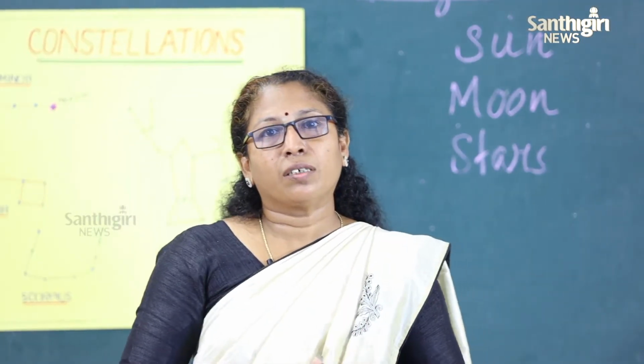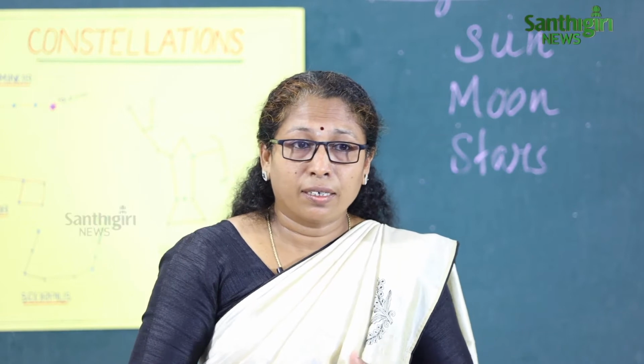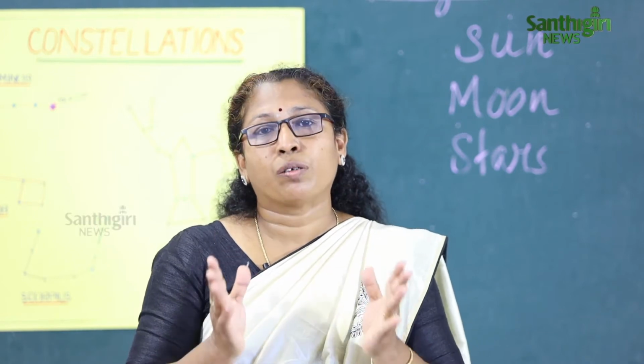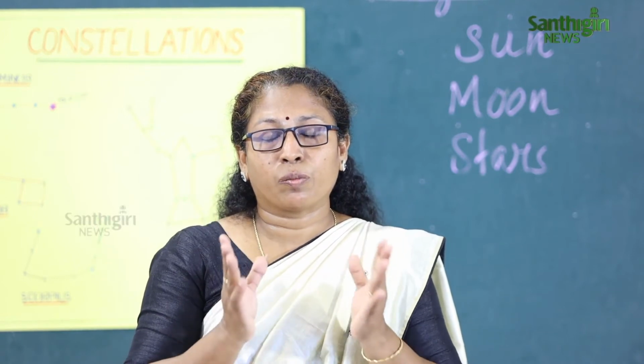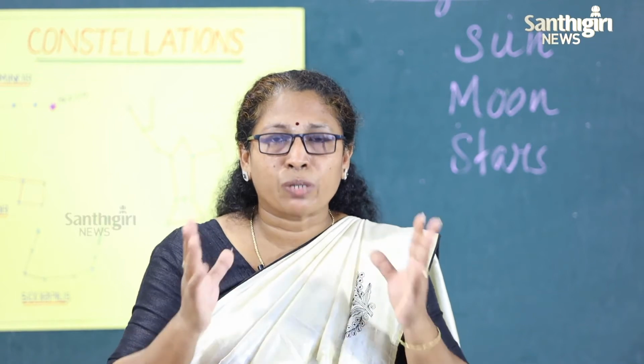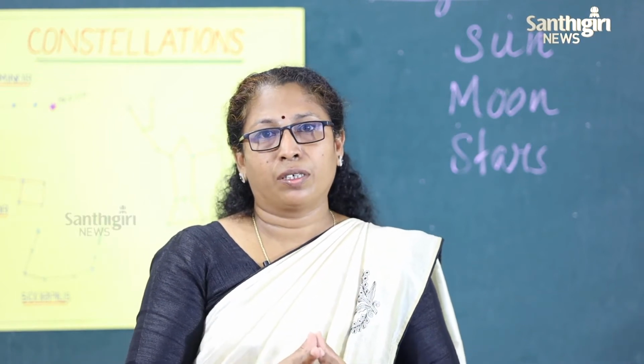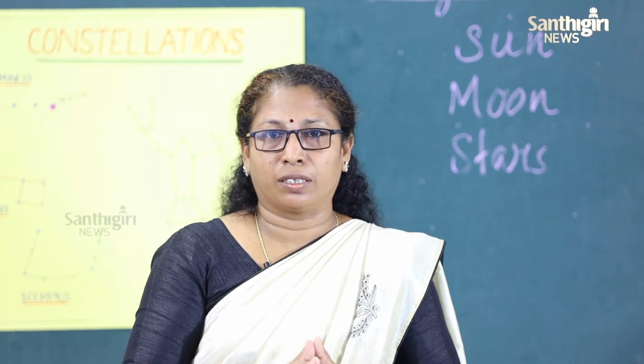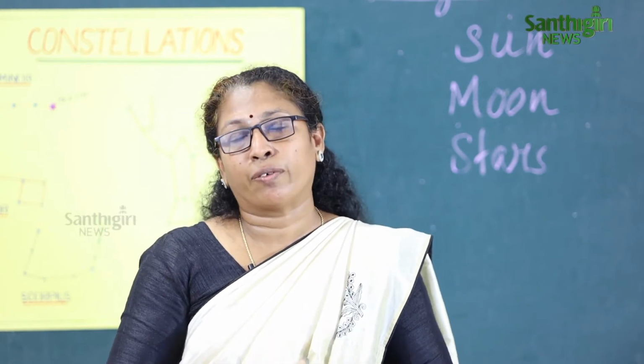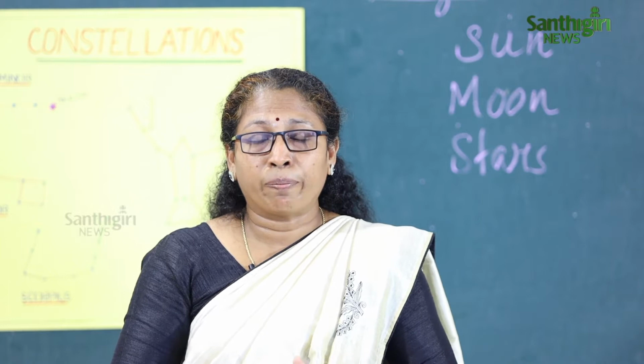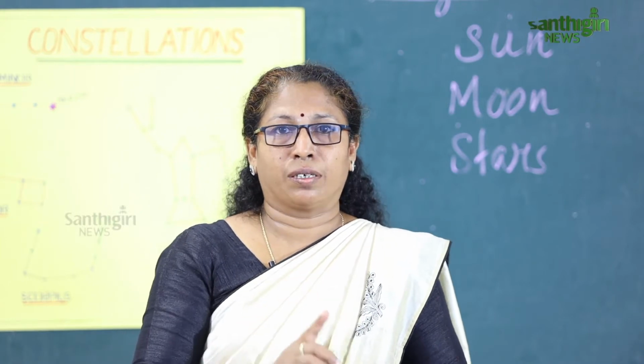Now we have learned about the sun. It is a huge ball of hot gases, much bigger than the earth, and it is the center of our solar system. All the planets move around the sun.